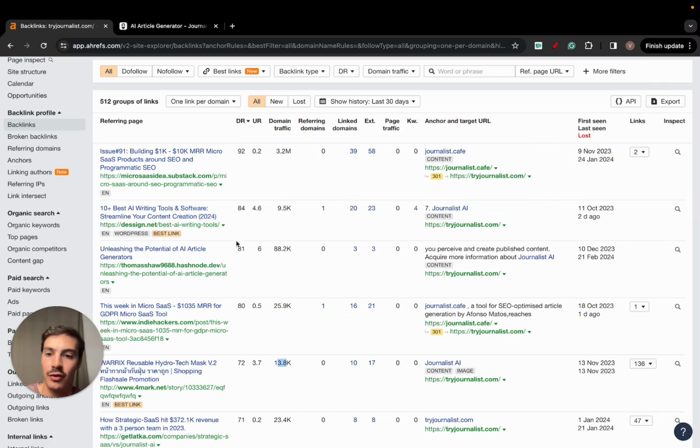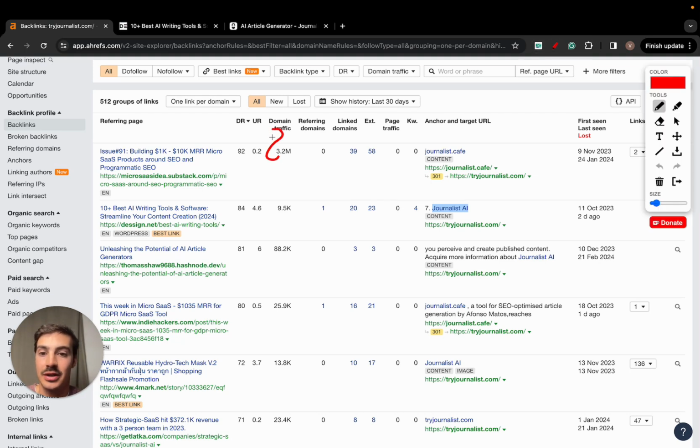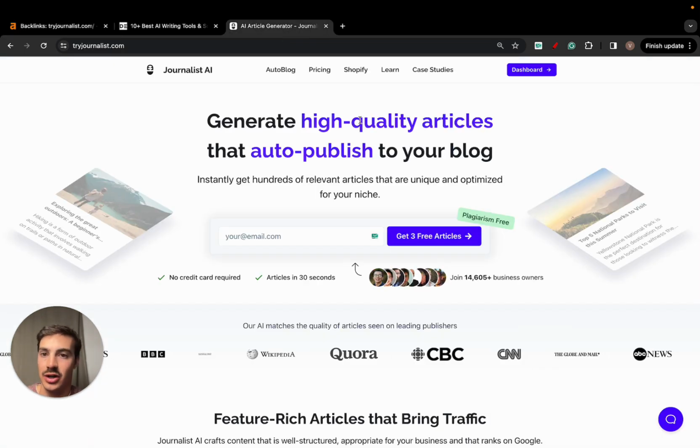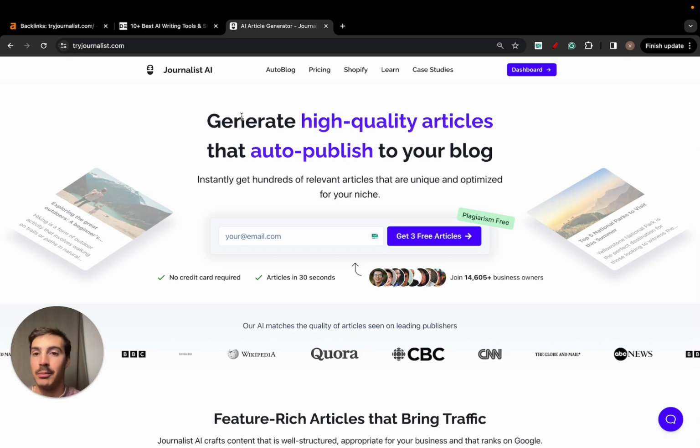Let me show you first how these look. For example, this one is a DR84 link, and the anchor text is our brand name, which is always great. You want to optimize your anchor text to be at least 80% branded anchors, our brand name or naked URL, so journalist or tryjournalist.com. For example, also generic, like click here, learn more, visit the site, and I'd say 5 to 10% exact match anchors. So in our case, it could be an AI article generator or automatic blog site generator.